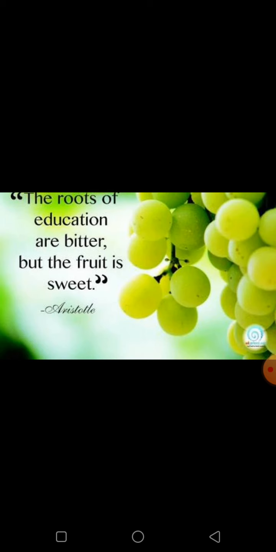Now let's start our day with a good quotation. The roots of education are bitter, but the fruit is sweet.